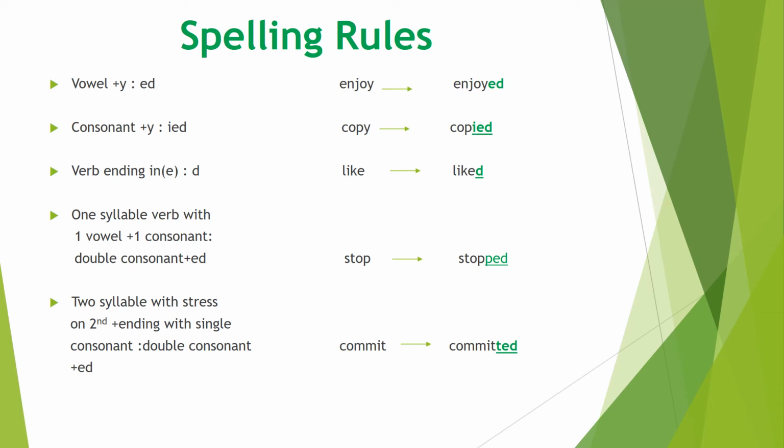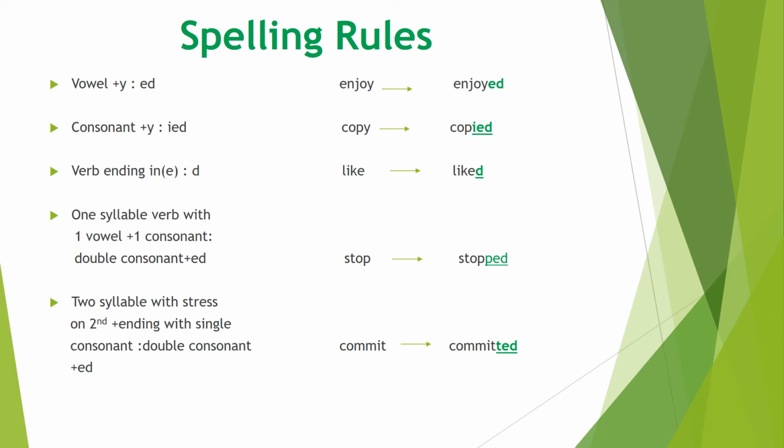Rule 1 is that if we have a vowel and y, then we have to add ed while converting into past and past participle form. For example, we have the verb enjoy. Enjoy is ending on vowel o and consonant y. So while changing into past and past participle form, we are adding ed. Enjoy is the base form, enjoyed is the past form, enjoyed is the past participle form.